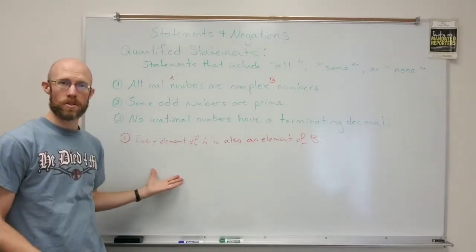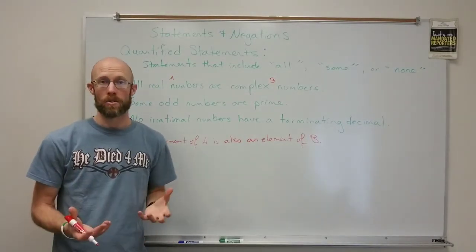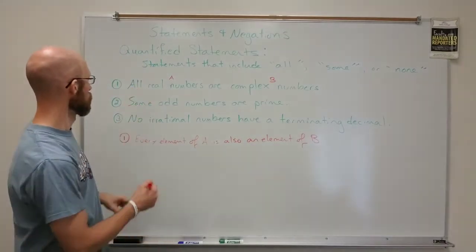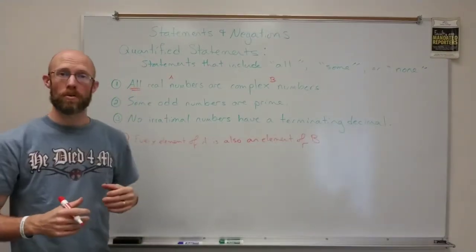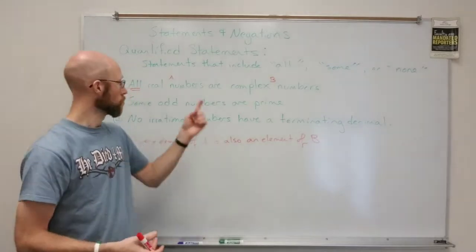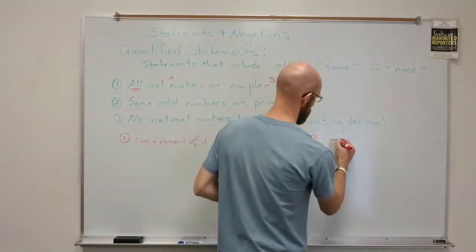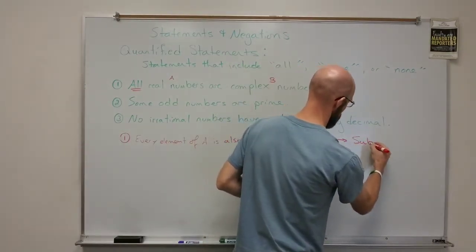This description looks like a subset idea. And in fact, the word all typically will result in a subset, one set A being a subset of B. Okay? So this implies a subset.